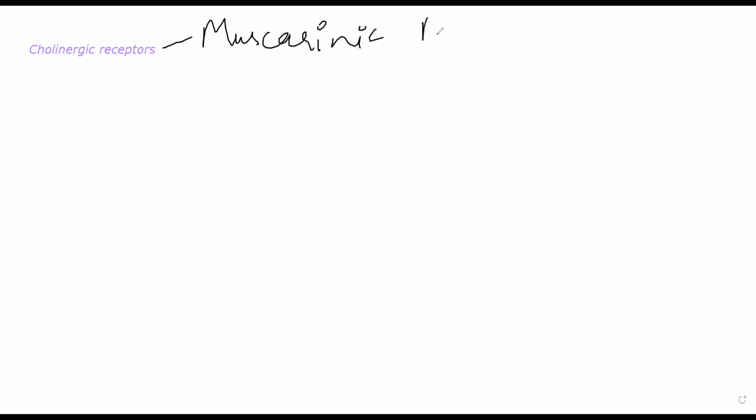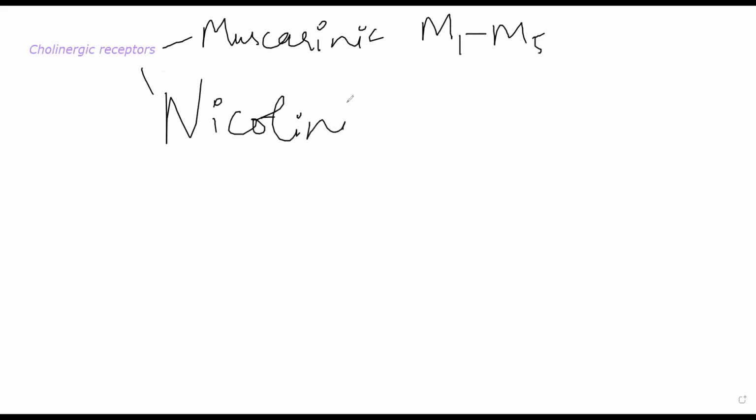These are also called M receptors. You will have five types of muscarinic receptors, M1 to M5. So M1, M2, M3, M4, and M5, and nicotinic receptors. Nicotinic receptors are of two types, NN and NM.